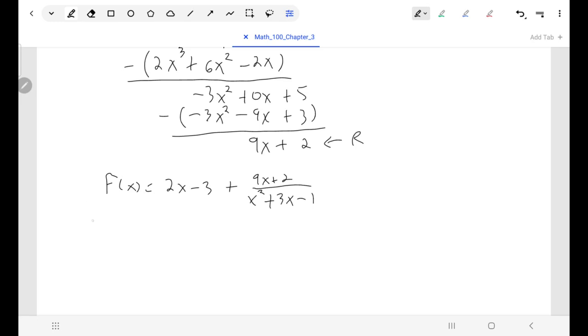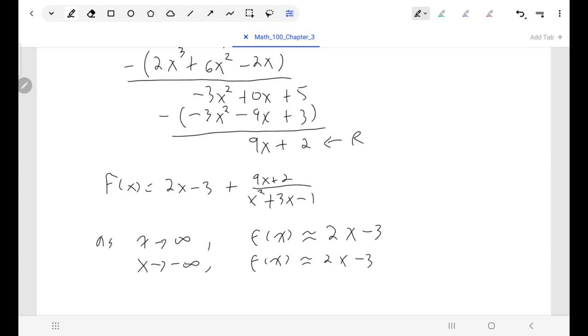So I know that as x goes to infinity, f of x will be approximating the line y equals 2x minus 3. And that'll also be true as we approach negative infinity. f of x will also be getting close to that line 2x minus 3. And that's, again, because that last term is approaching 0 as x becomes very large.